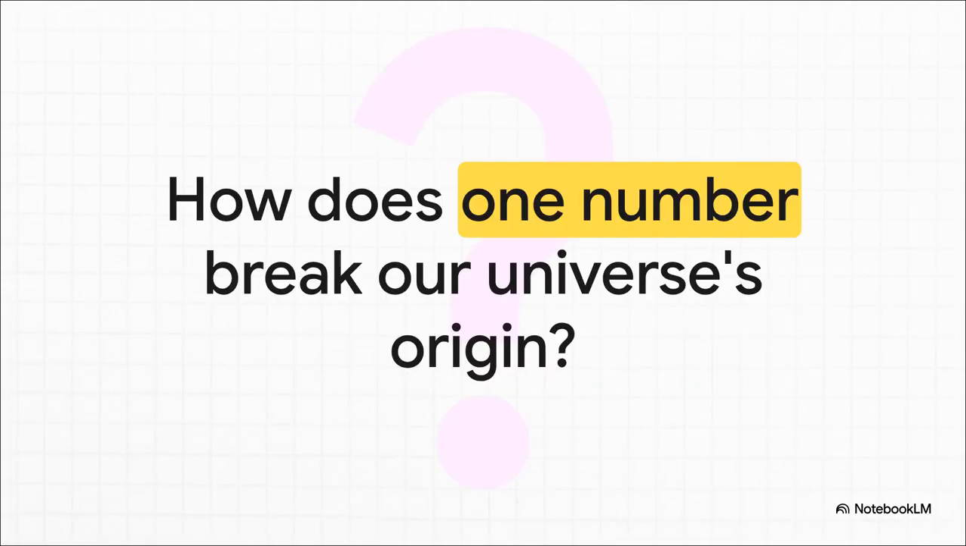So right off the bat, here's the big question we've got to ask ourselves. How does a single number completely break our standard understanding of how the universe was born? For decades, a huge chunk of modern cosmology just assumed that the foundational substrate of our universe, the vacuum itself, was forged in a state of thermal equilibrium, like it basically just boiled into existence. But what if the math flat out says, no way?